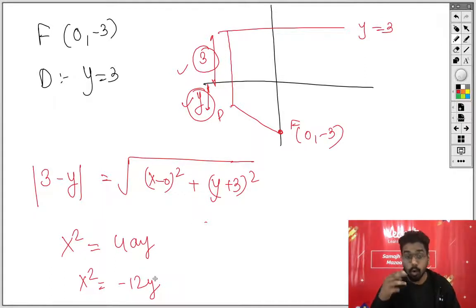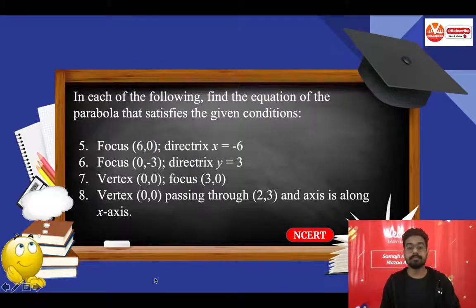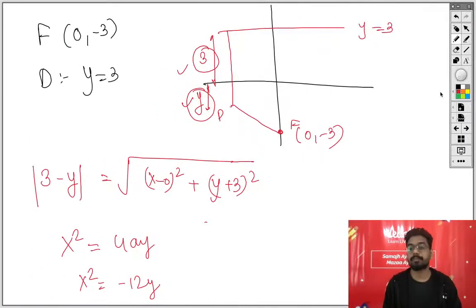But if it is of 2 or 3 or 4 or 5 marks, you will write down in such a way. Clear? So, quickly write down in the chat box if it is clear what I have explained till now. Have you understood everything? Yes or no? Now, next thing is vertex 0,0 and focus is 3,0.